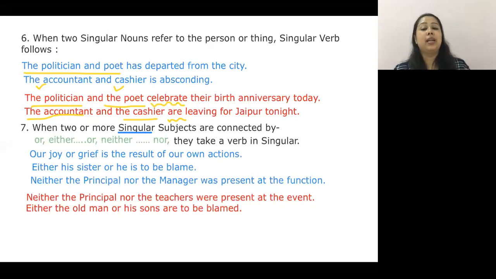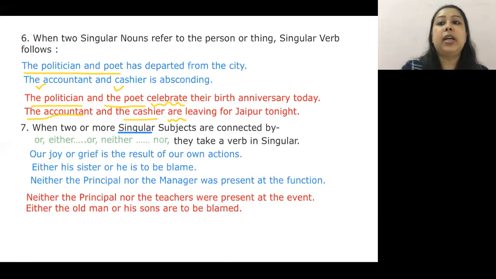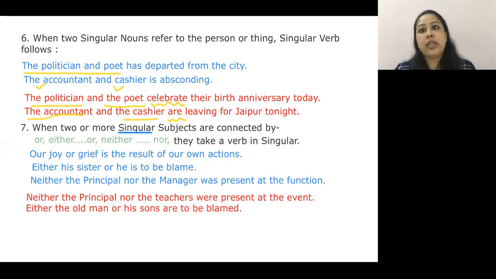Okay. Seventh one. Tanisha, the politician and poet has departed from the city. He has left the city. The politician and poet, politician by profession, poet possibly by hobby, and has earned fame being a poet.